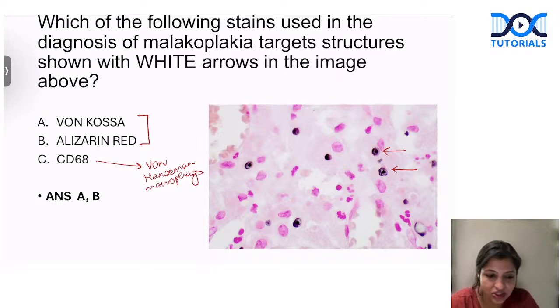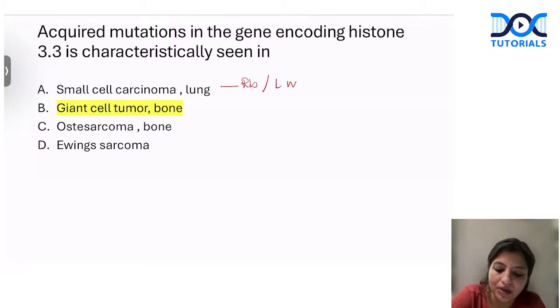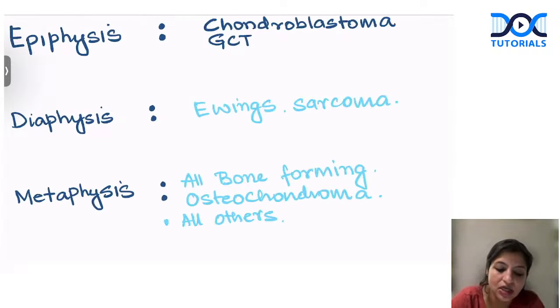Okay. Thank you, Harsh Singh and Kartika. Yes. So the next question was: acquired mutation in the gene coding histone 3.3 is seen in. So guys, the purpose of this question was to make you understand that bone tumors are equally important. So please revise them if you have not. And just to tell you, small cell carcinoma of the lung, everybody knows, usually has RB gene mutation and L-MYC. So yes, that is out, right? What about the others? Let's look at these bone tumors. So first, you should know which are the tumors which arise from the epiphysis.